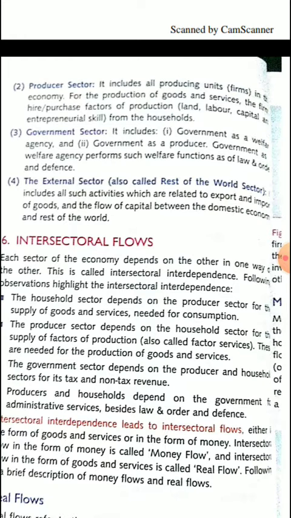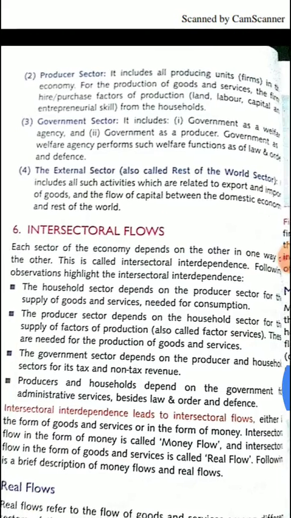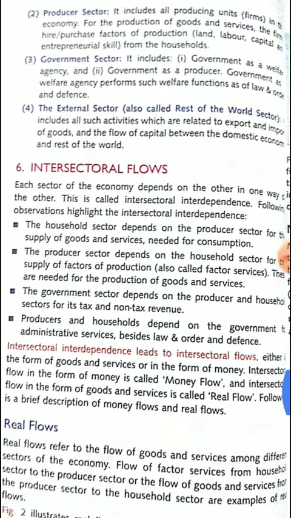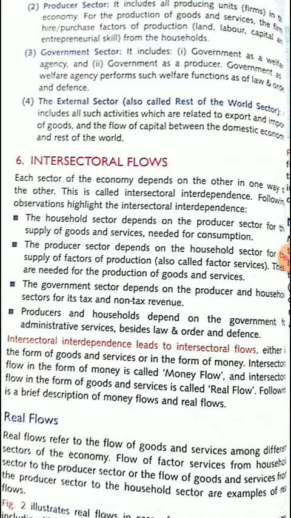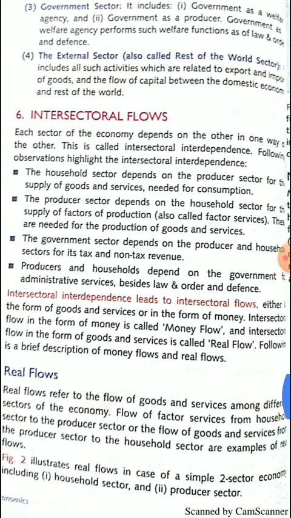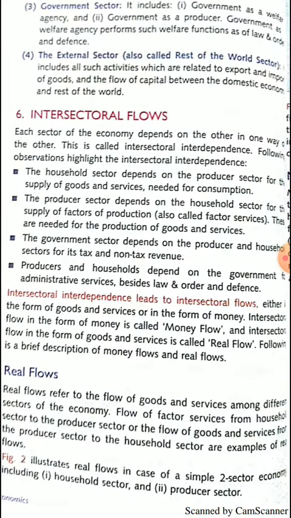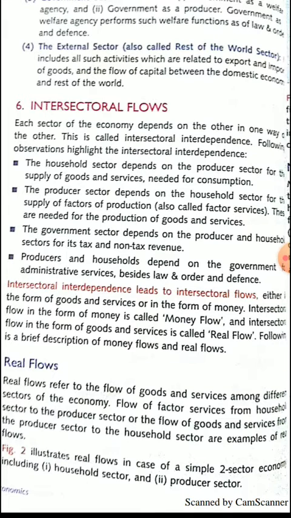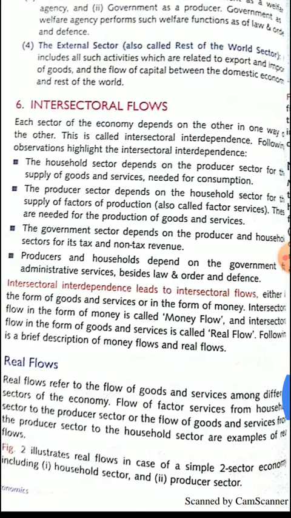So these are the 4 sectors. We will see how they work in our next video, and after that our second chapter will also be completed. But there is a sixth important point, which is intersectoral flow. It means each sector is dependent on other sectors, like the household sector depends on the producer sector for consumption. The producer sector produces goods and services and sells to the household sector. The producer sector depends on the household sector for supply of labor and raw material, which are used in the production process.